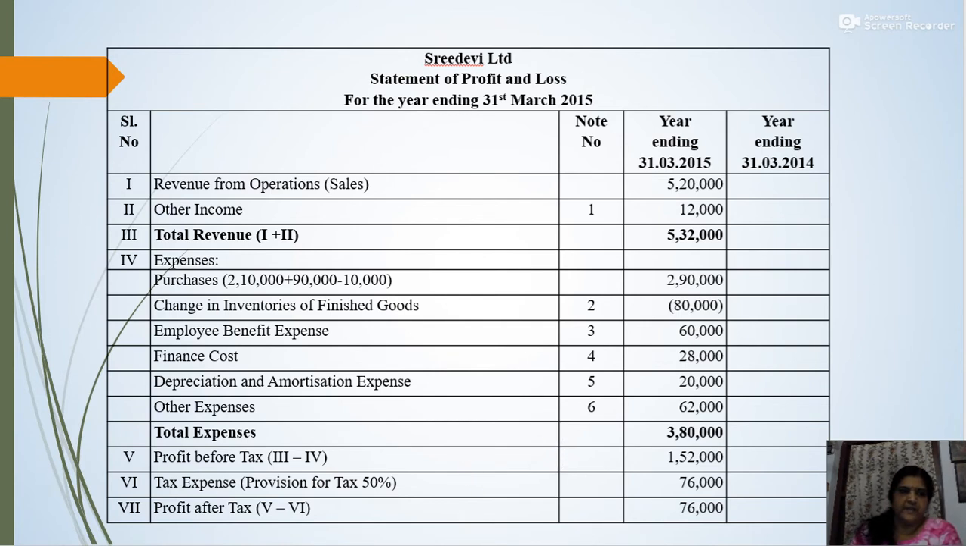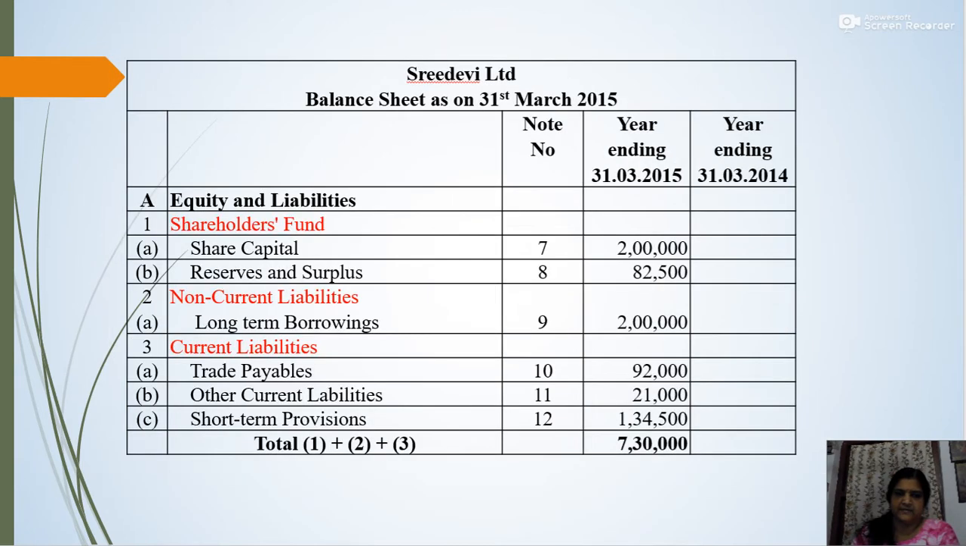Now we will see the balance sheet. Balance sheet: equity and liability, and also assets. This is the first part of the balance sheet, that is equity and liability. Under equity and liability there are various items, that is shareholders' fund. Under shareholders' fund there is share capital, then reserves and surplus. Then non-current liability, that is long-term borrowings, and current liabilities: trade payables, other current liabilities and short-term provisions.